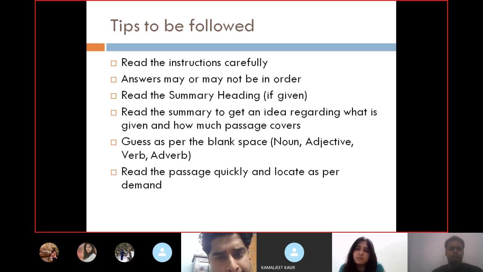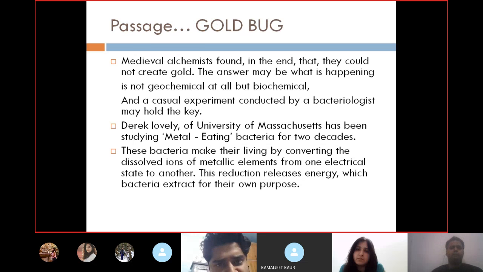So let's go to the question and read the passage quickly and locate as per the demand. You'll see it whenever you do it. Now this is the passage, people, as you can see. The heading of the passage is Gold Bug. Okay, so I'm reading this for you. Medieval alchemists found in the end that they could not create gold.